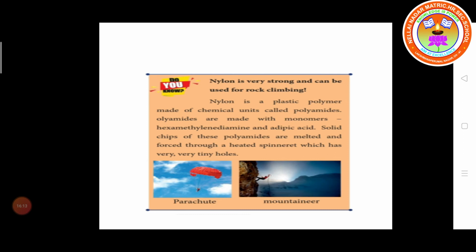Solid chips of this polyamide are melted and forced through a heated spinneret which has very tiny holes, and we get nylon. So nylon is a plastic polymer, and its chemical unit is polyamide, formed by combining the monomers hexamethylenediamine and adipic acid.